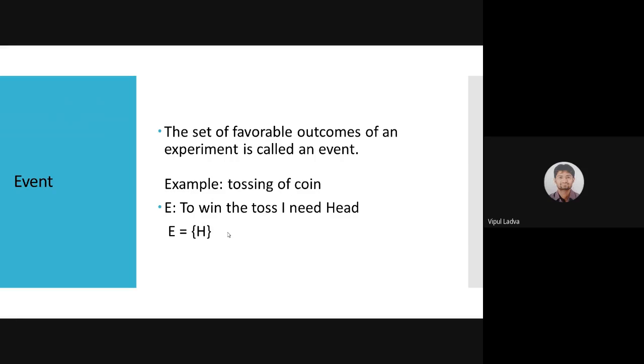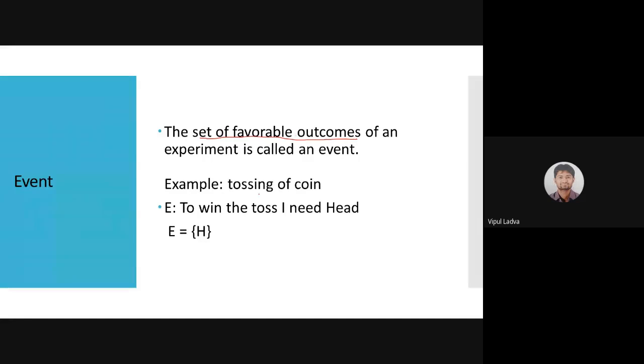Now let's observe what it says: the set of favorable outcomes of an experiment is called an event. How to decide favorable outcomes? That depends on the definition of our event, in which way we have defined it.